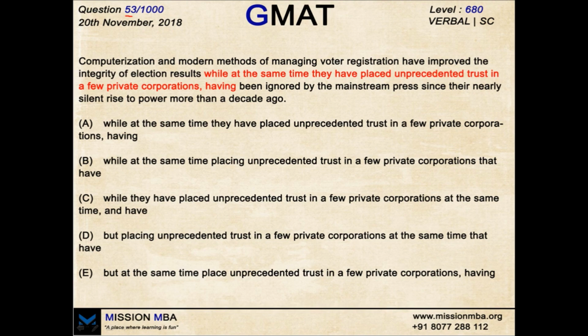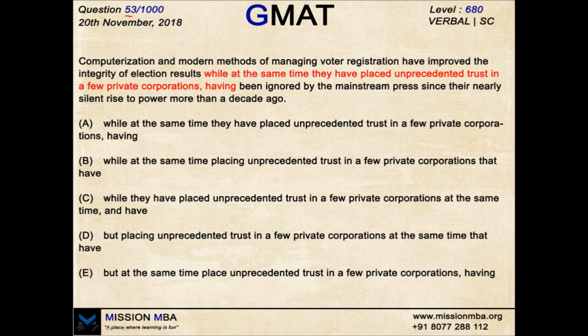Computerization and modern methods of managing voter registrations have improved the integrity of election results, while at the same time they have placed unprecedented trust in a few private corporations, having been ignored by the mainstream press since their nearly silent rise to power more than a decade ago.